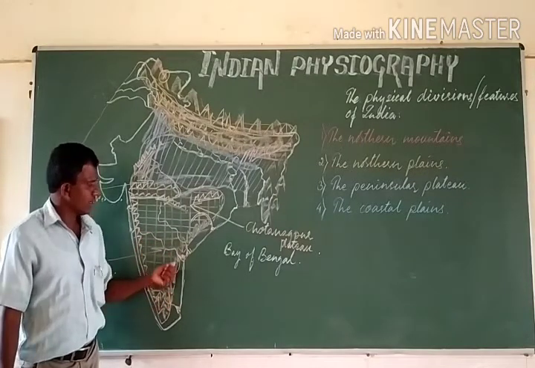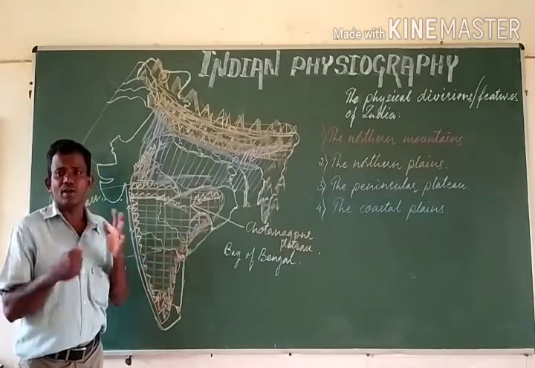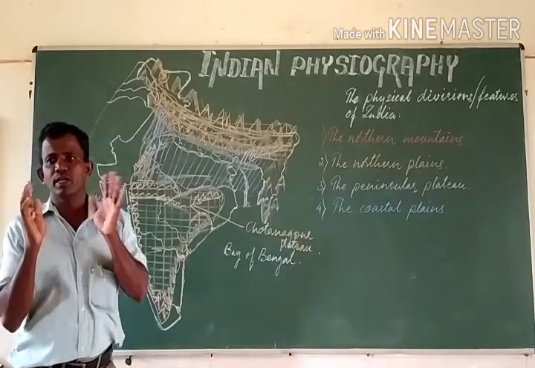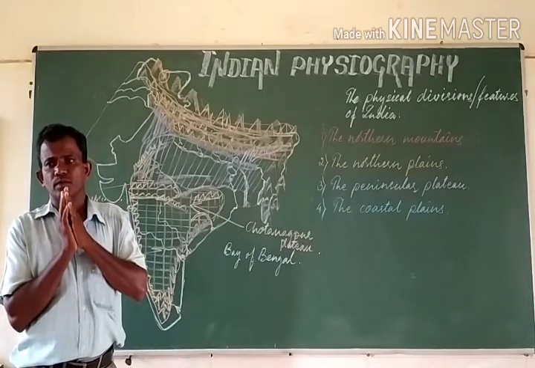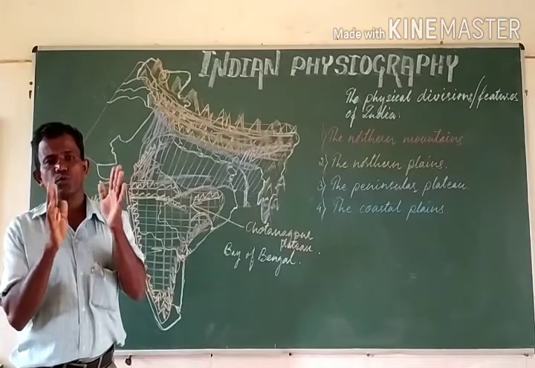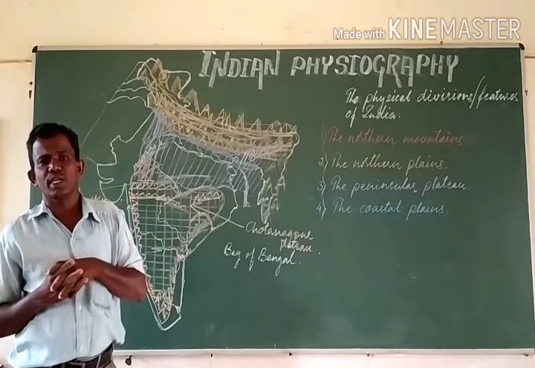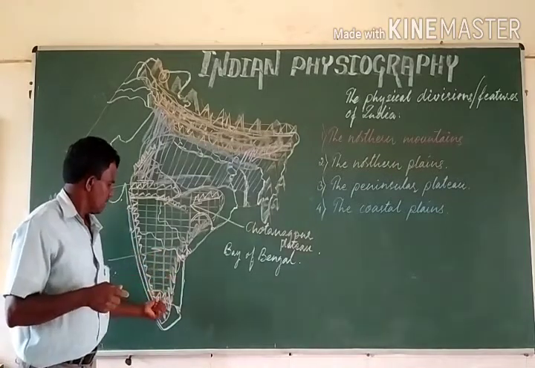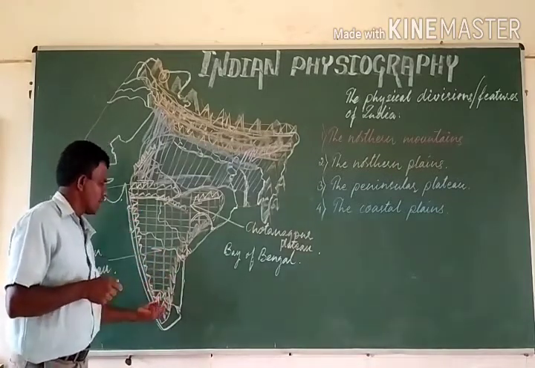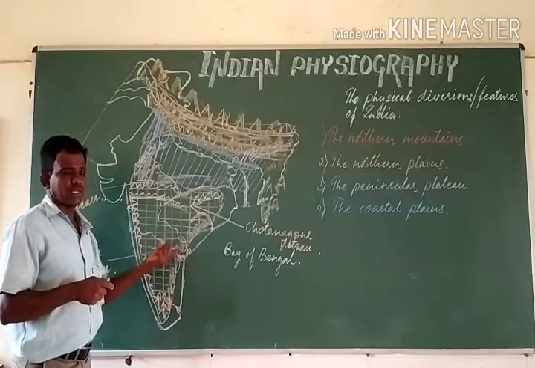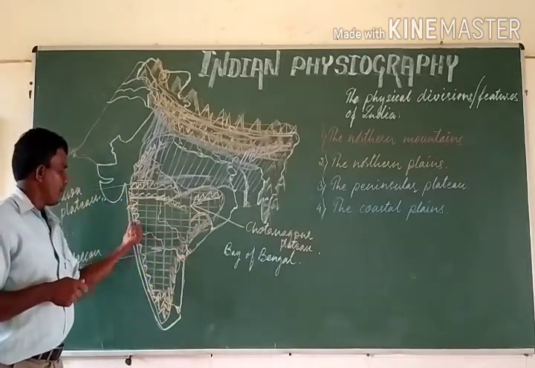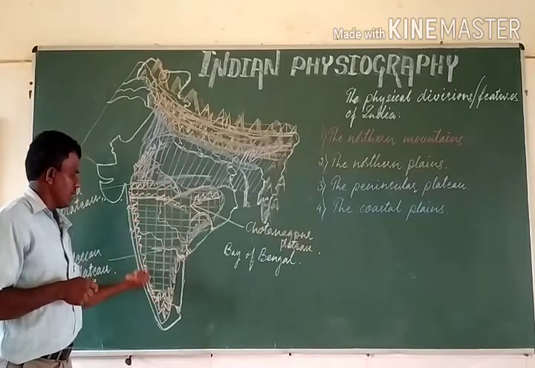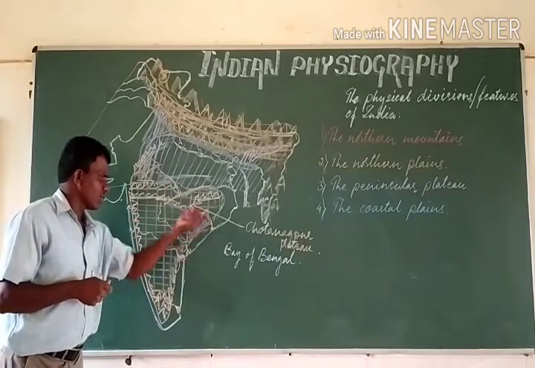And the highest mountain in the Eastern Ghats is Armakonda or Sitamakonda, whose height is 1680 meters. So, this is regarding the Western Ghats and the Eastern Ghats. It is because the peninsular plateau is mainly surrounded by the Western Ghats on the west and Eastern Ghats on the east.